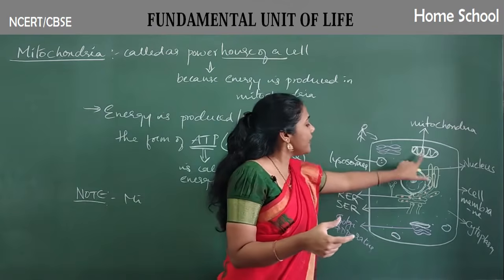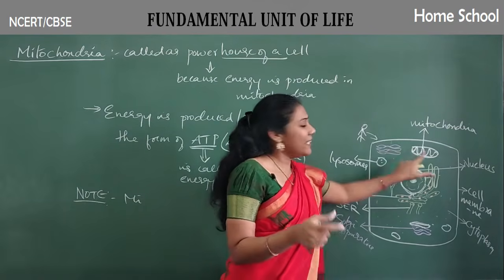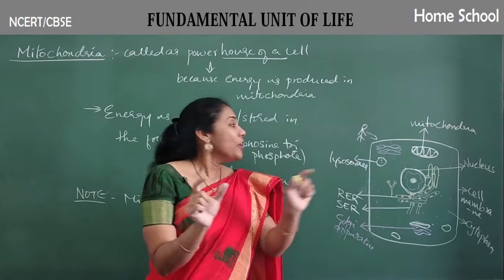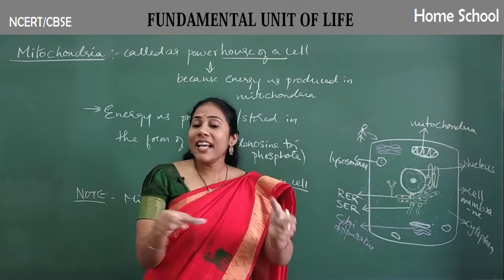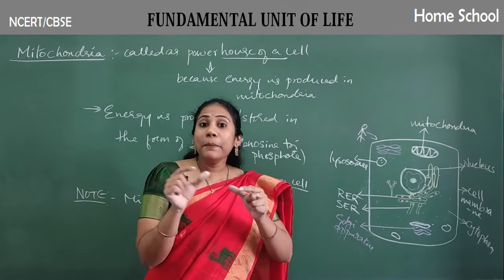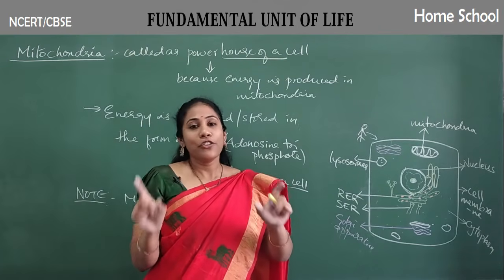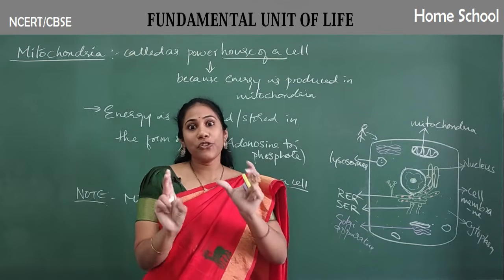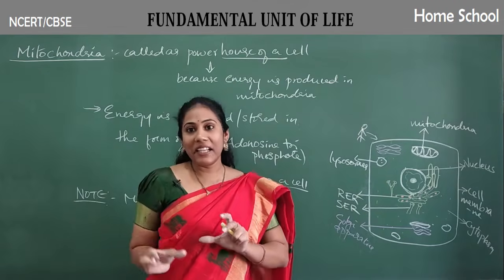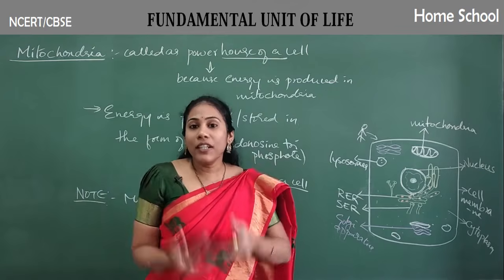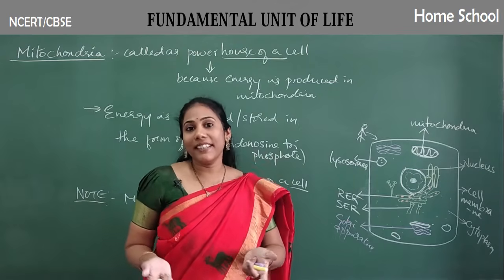Each and every cell organelle's membranes are made up of proteins. Since mitochondria has its own DNA, it can prepare its own protein. Got it? So actually mitochondria is a very strong guy of a cell, guys. It doesn't depend on anybody. It can do its work on its own.